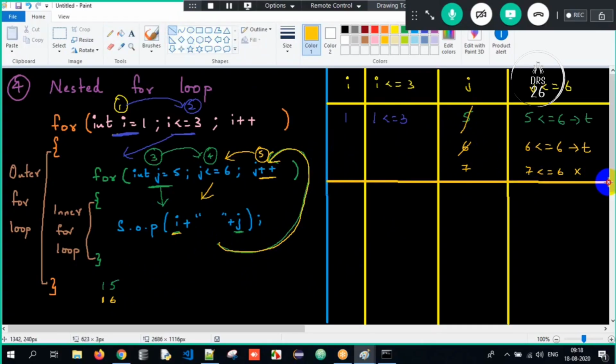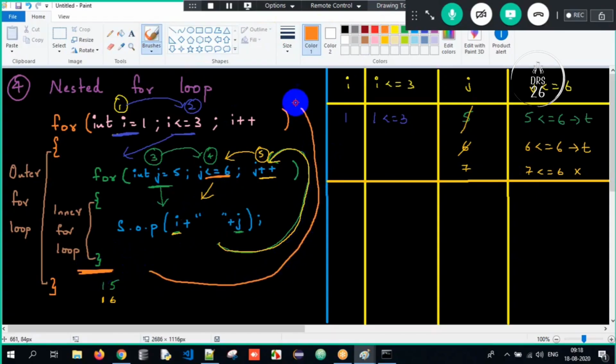Okay. Similarly, after this entire process, this is false. Is 7 less than or equal to 6? No, it's false. Now it will come here. From here, it will go back to I plus plus. The I value will now become 2 here. This is step number 6. Check the condition. The I value is 2. Is 2 lesser than or equal to 3? Yes, control will come inside.